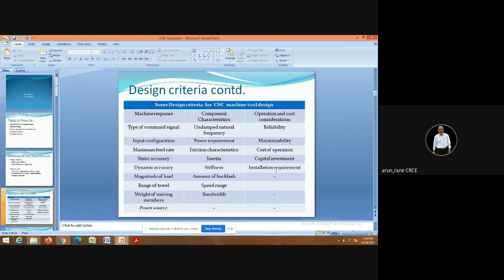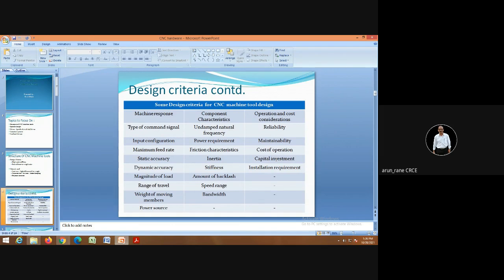What are the other criteria that you need to know? You should know what is the speed range. Then another important thing is reliability. As I have always been telling, I need reliable students on whom I can rely. No doubt, I don't want gold, very intelligent, but I want average students.